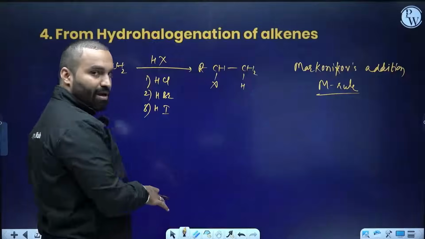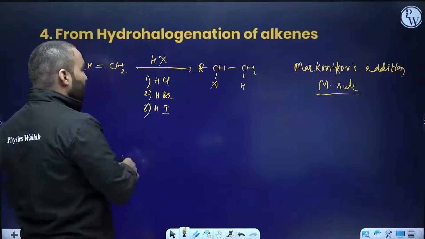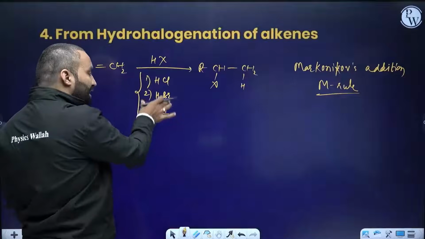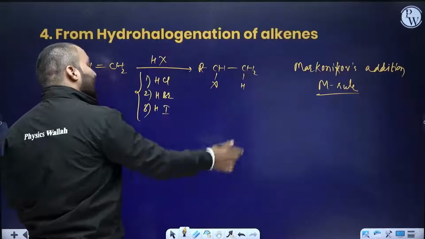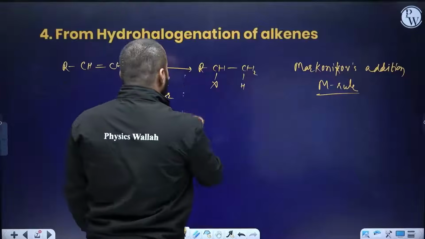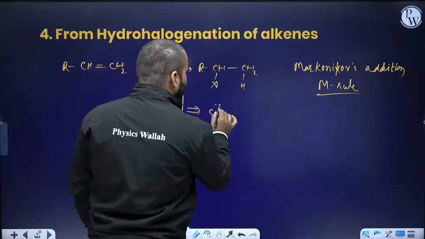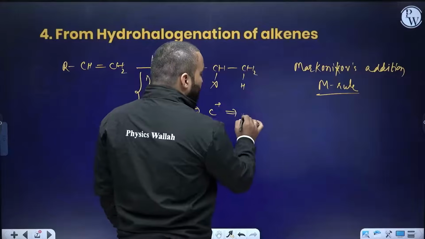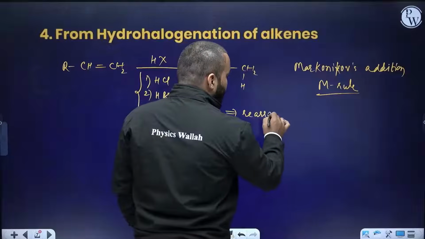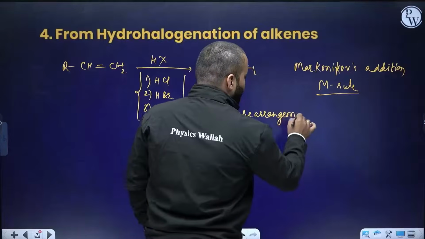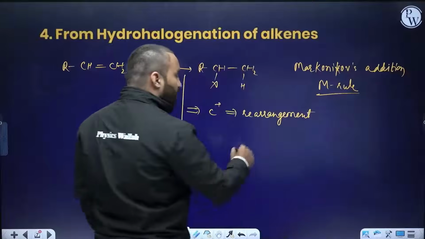Am I clear, everybody? Are you understanding? Are you following my point? If you use either of the three, then you have to follow Markovnikov rule. You need to form carbocation C+. Then you have to do rearrangement, if possible. What is rearrangement?